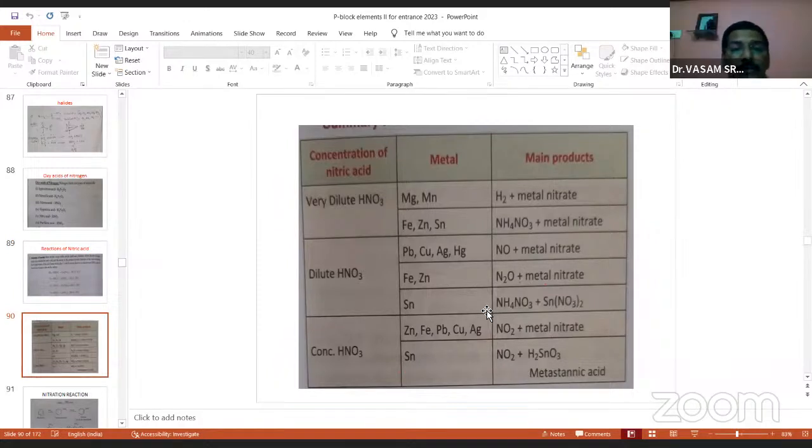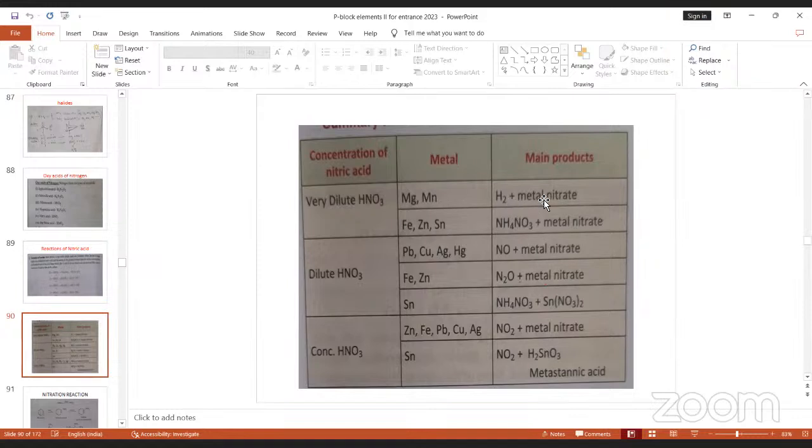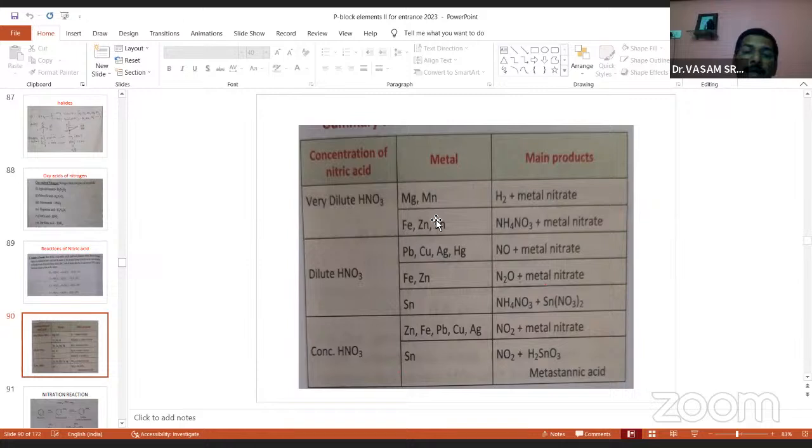Below 1%, very, very dilute. Very dilute nitric acid interacts with metals. For example, you take magnesium, manganese. Metal nitrate is common. Nitric acid reacting with iron, zinc, tin gives ammonium nitrate. You have to remember this table in the exam. So suppose you take dilute nitric acid with these metals, NO gas. Taking these two metals, we are getting N2O.